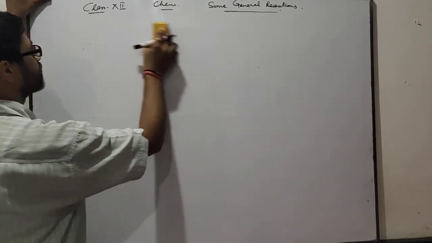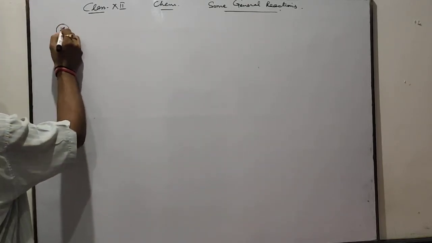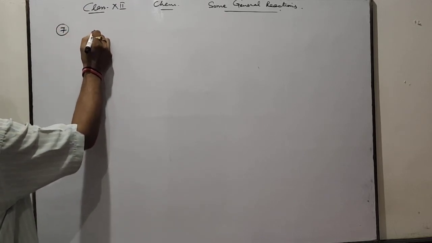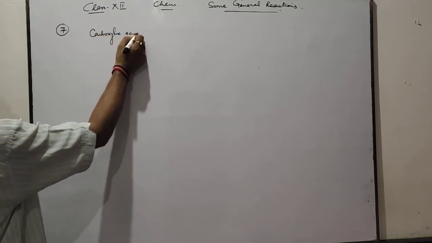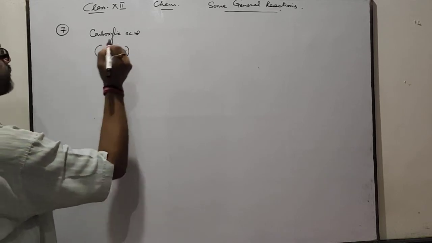Now, next one, seventh reaction. Carboxylic acids. What are carboxylic acids? The compounds which have RCOOH.